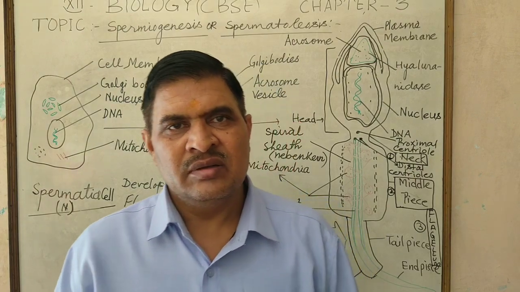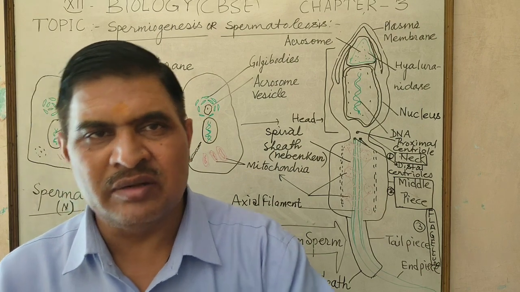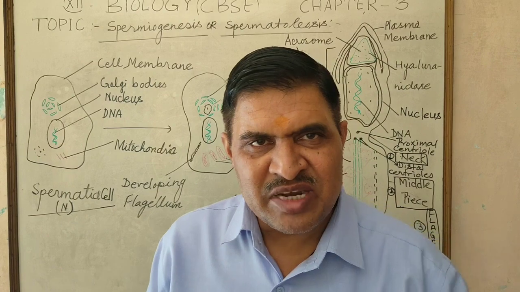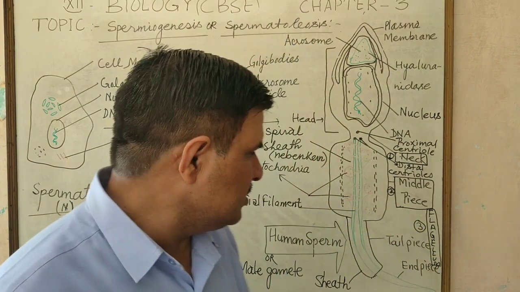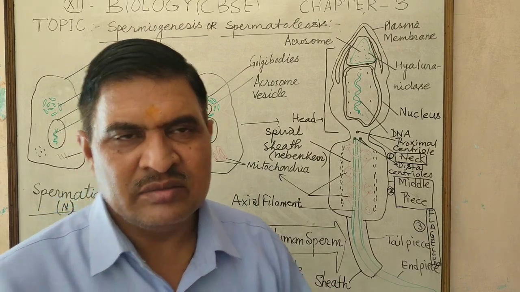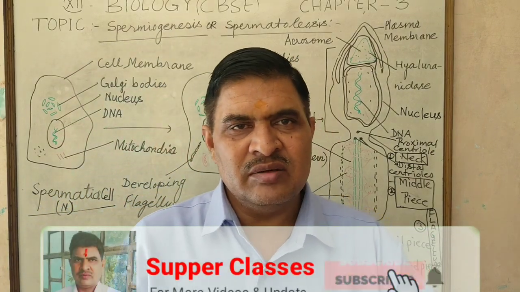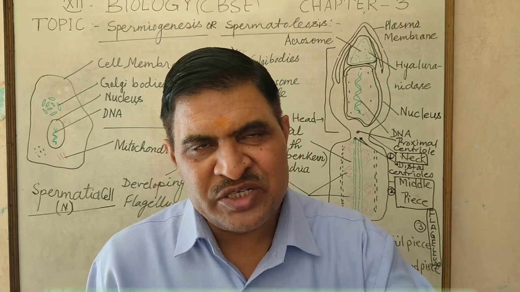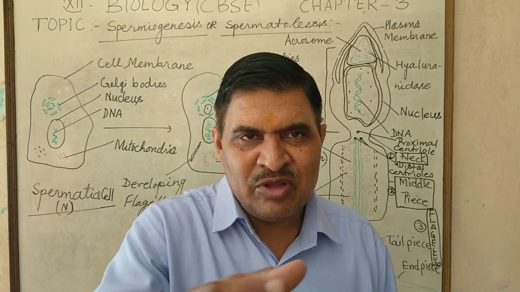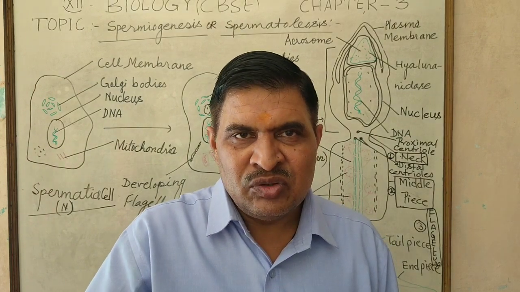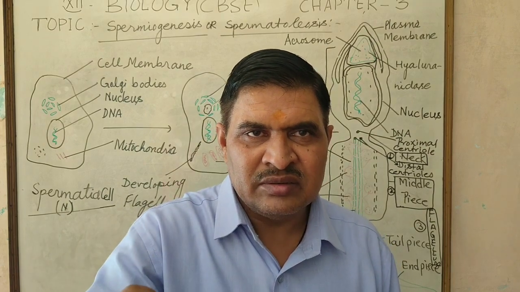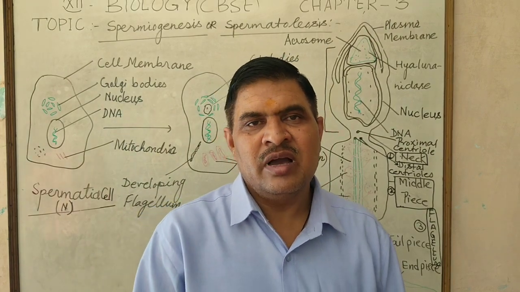It means internal fertilization is possible when there is movement of the male gamete. Male gamete means human sperm. Movement of the male gamete from the vagina, uterus to the fallopian tube, and movement of the secondary oocyte from the ovary to the fimbriae, ampulla and isthmus take place at the same time.